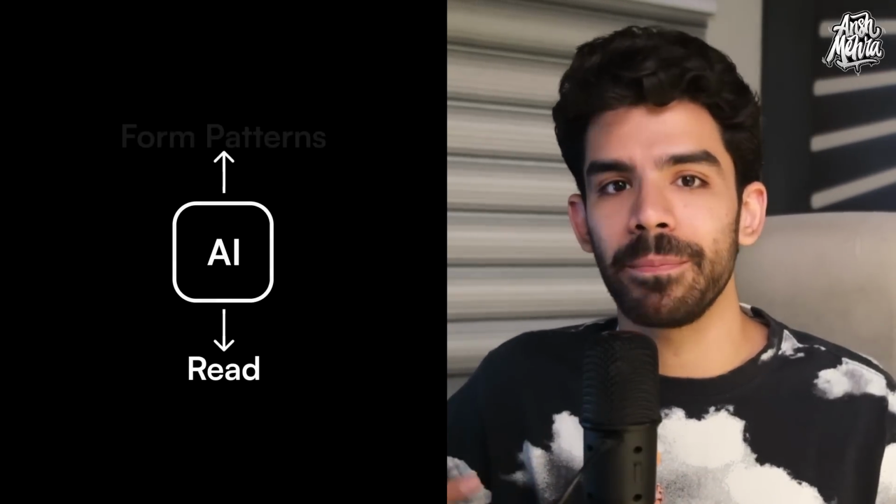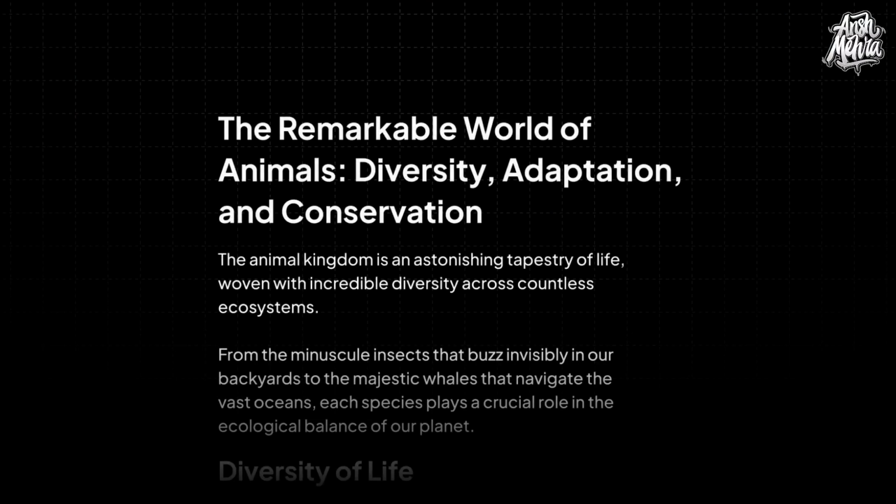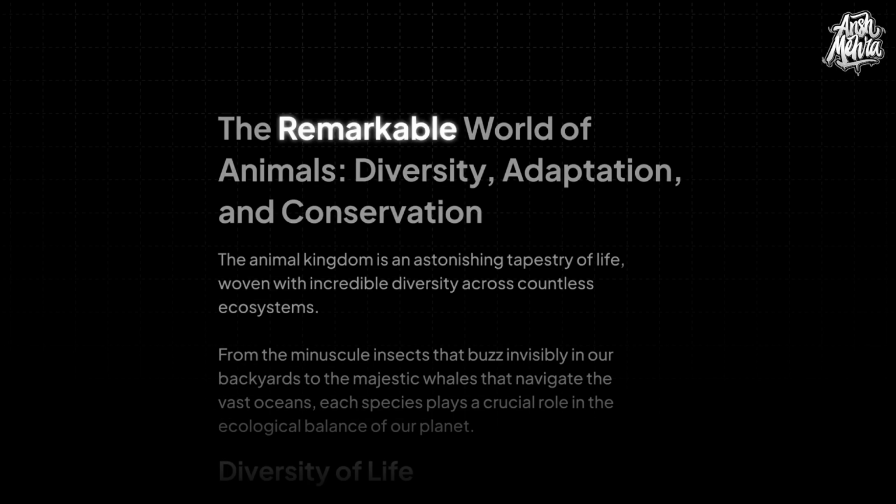So we first put in a lot of information in this AI box so that with time, this box can begin to read and form patterns. But how does it do that? Simply by reading everything and finding commonalities. So basically, it would read every text we feed into it one by one.